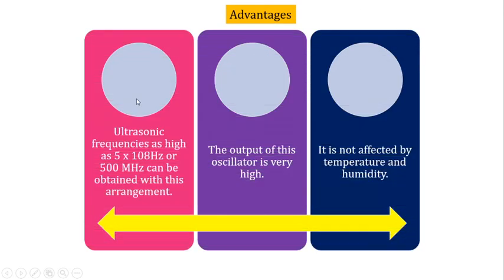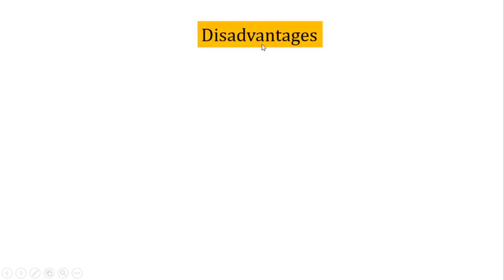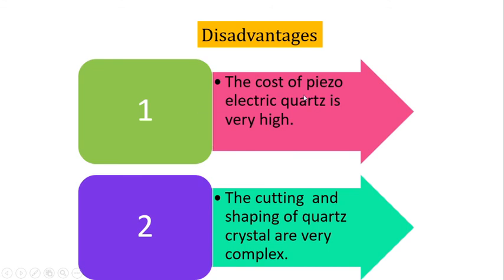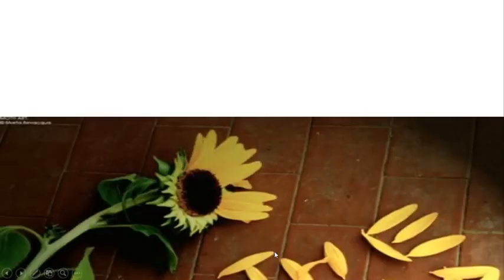Then I will move to the advantages. The ultrasonic frequency is high, so you can produce ultrasonic waves up to 500 MHz using this method. Second, the output of this oscillator is very high. Third, it is not affected by temperature or humidity. Then we will see the disadvantages. First, the cost of the crystal is very high. The cutting and shaping of the quartz crystals is very complex.